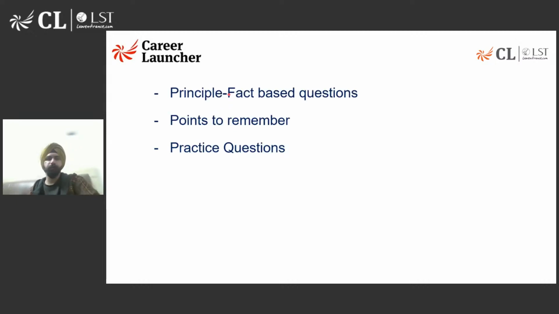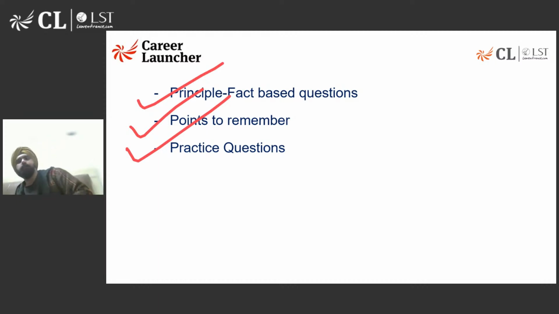So let's start with our discussion. सबसे पहले, what are principal fact based questions? We'll understand that. Then some important points to remember, and then we'll practice a few questions. अगर time बचता है तो we'll do 2 passages, वरना एक passage तो हम definitely आज करेंगे ही करेंगे. ठीक है, so that's the agenda for the day. So सबसे पहले बात करते हैं what exactly are principal fact based questions.